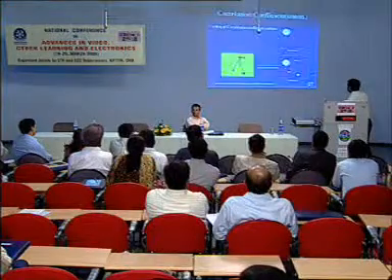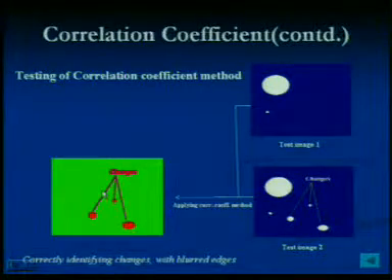Similarly for the correlation coefficient, this is the formula. Again we are doing the same thing. You can see that in the first image only 2 spots are there. In the second image these are the changes that have occurred, because our aim is to get the changes, so we can get the changes.